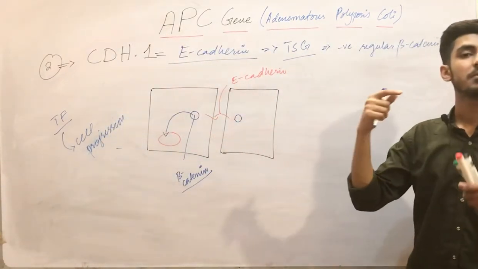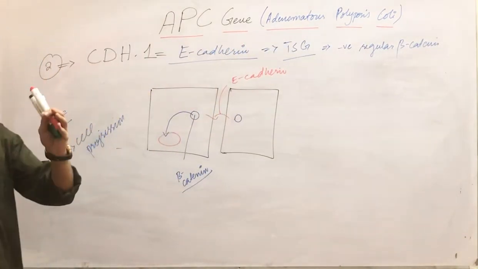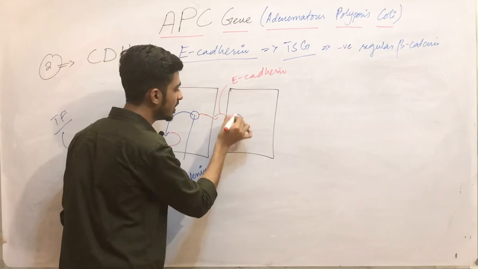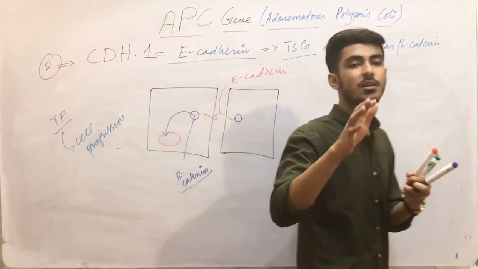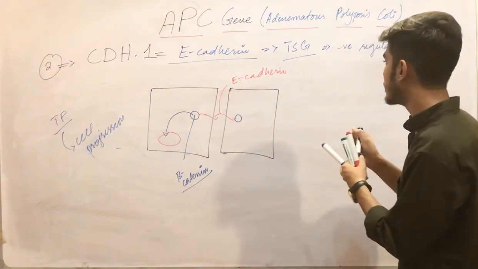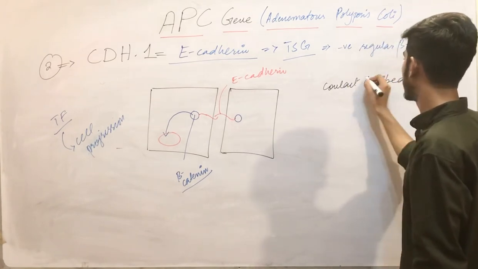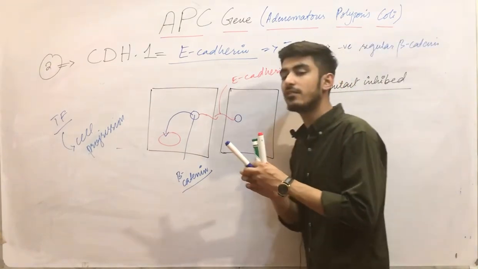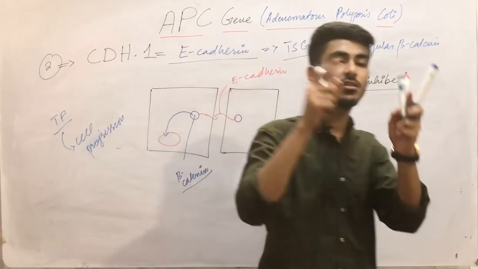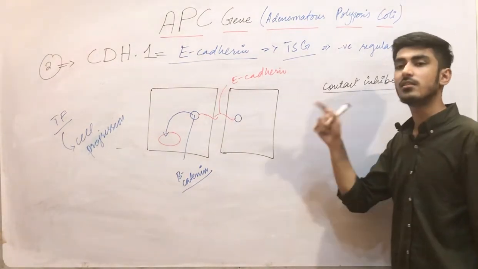Now when cell progression occurs, new cells are formed, and these new cells replace the injured cells. When those injured cells are replaced, the beta catenin once again gets coupled with the E-cadherin. Clear? And the cell cycle progression is stopped. This is called contact inhibition. Contact inhibition means that whenever there is a contact between beta catenin and the E-cadherin, the cell cycle progression stops. Inhibition means inhibited. The cell cycle is inhibited.